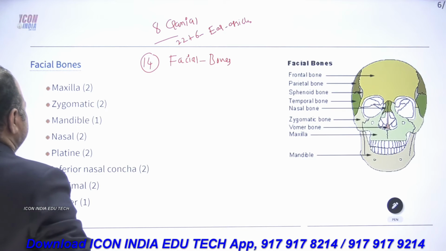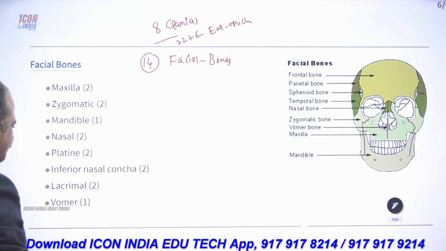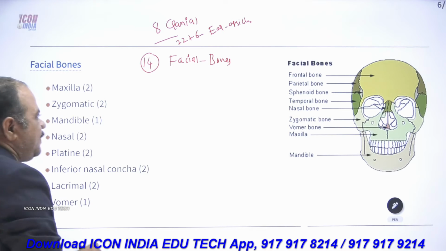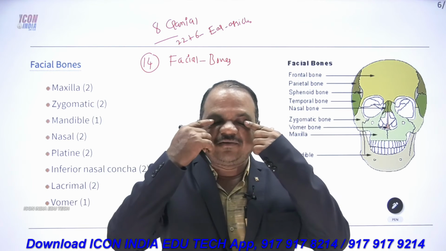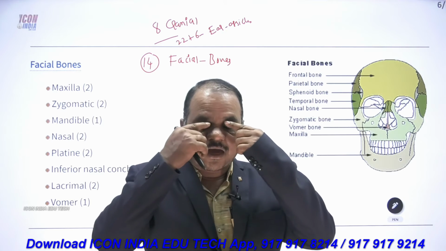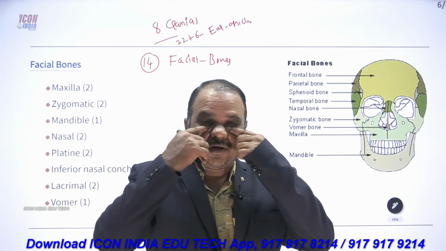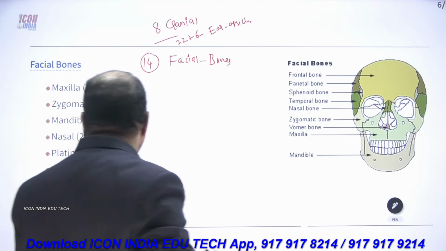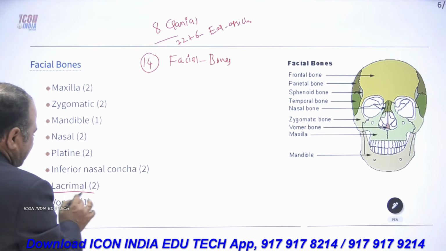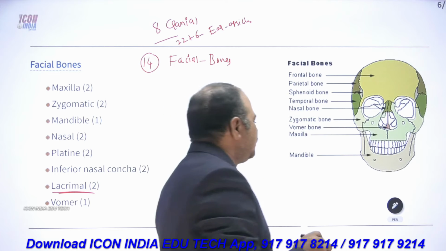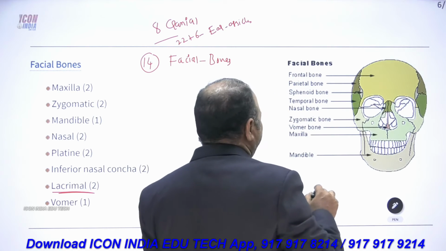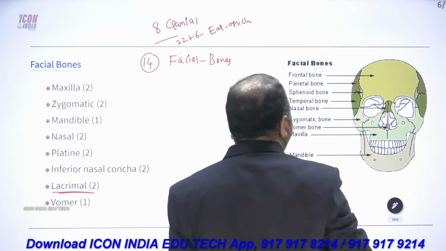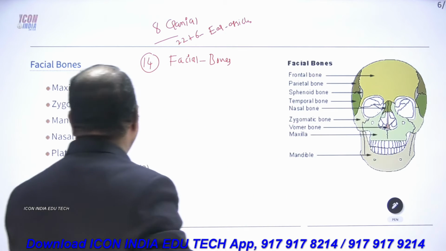But what about the first? Here, specifically, we have the orbits. The eyes are located in the orbits. In the orbit region, we have first the lacrimal. The lacrimal bones will be present, related to the lacrimal gland.